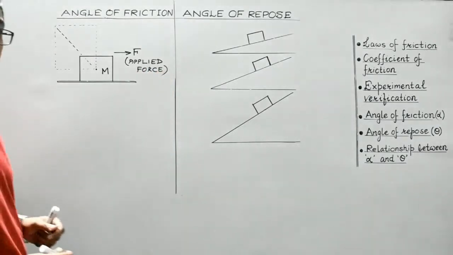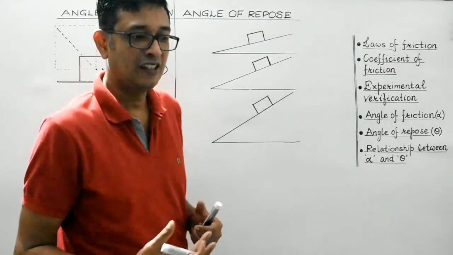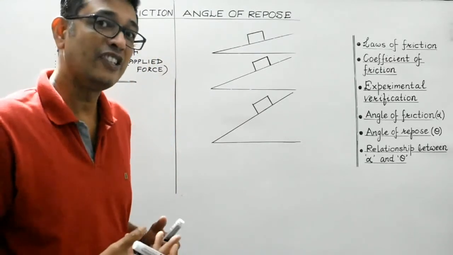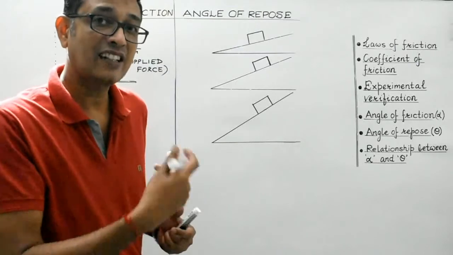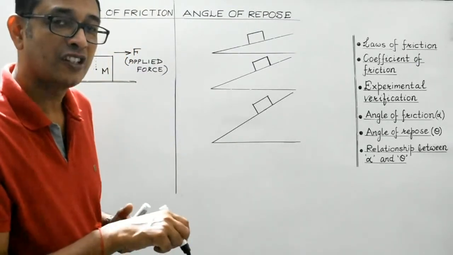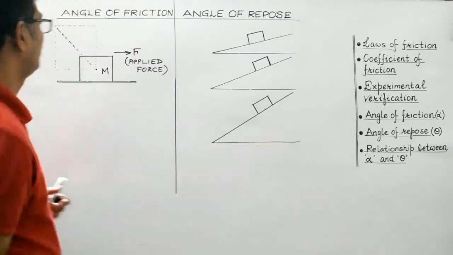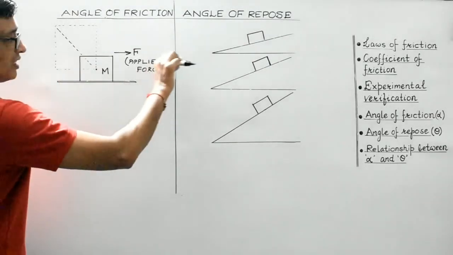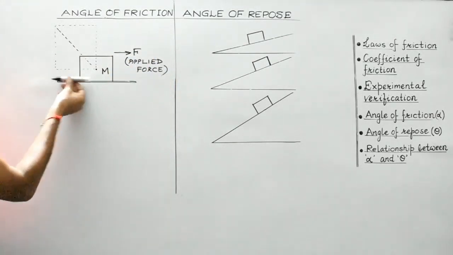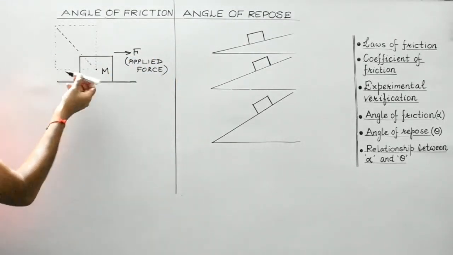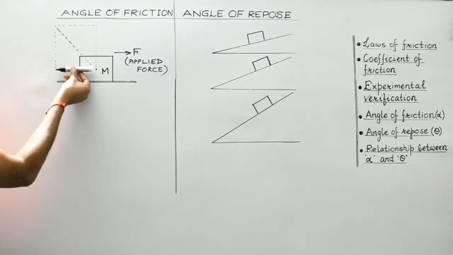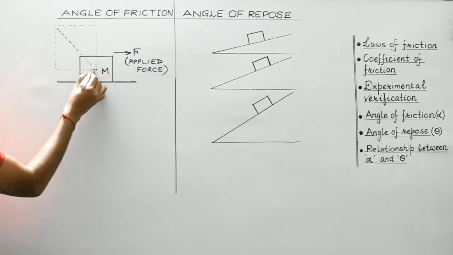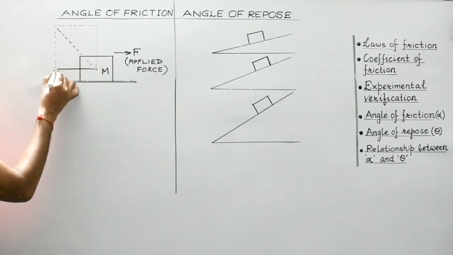So students, obviously force of friction being of opposing nature, it will tend to oppose the applied force. Right? So it will act in a direction opposite to which the body tends to move. So the body will tend to move along this direction. So the force of friction will act along this direction, parallel to the two surfaces in contact. So this force I am drawing at this particular point. Right? So this is, suppose, the frictional force.